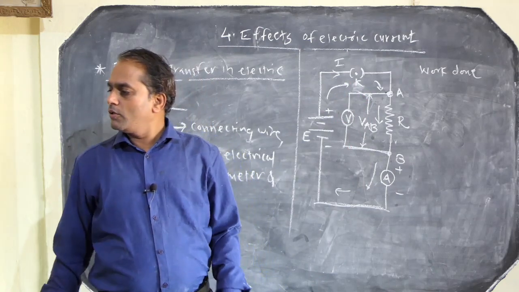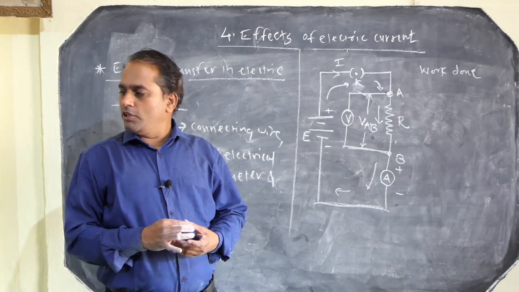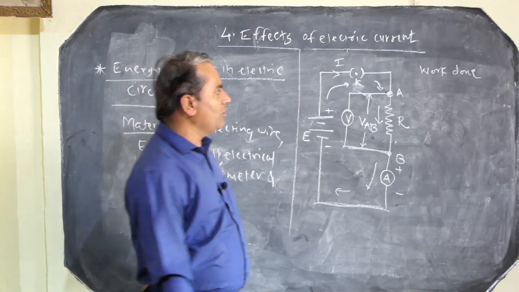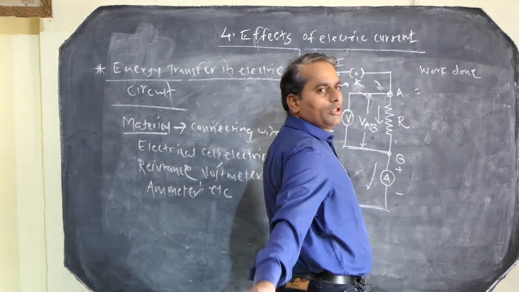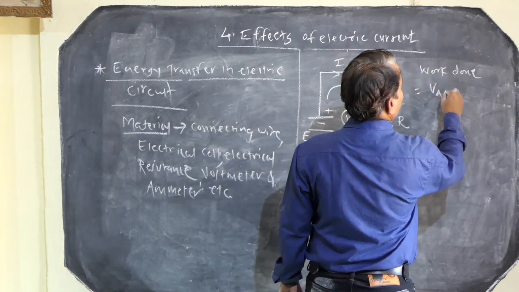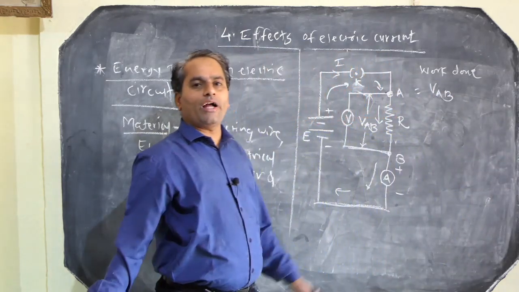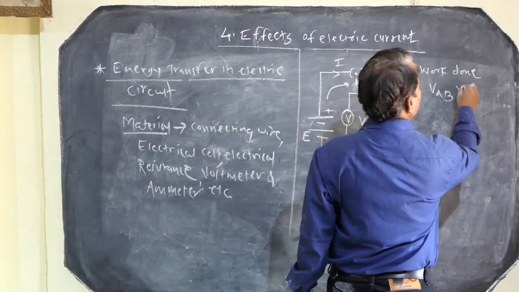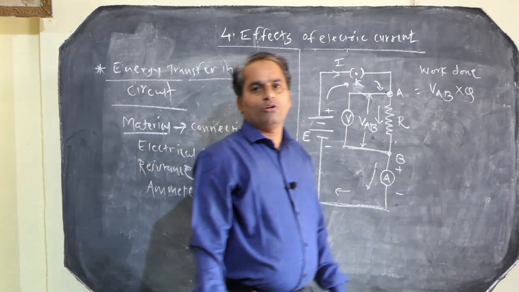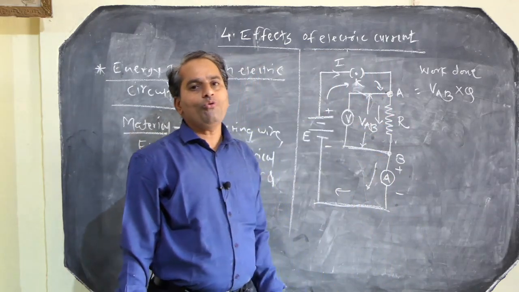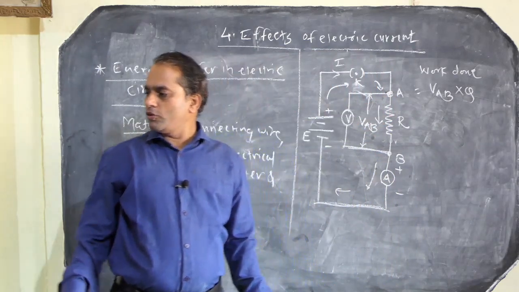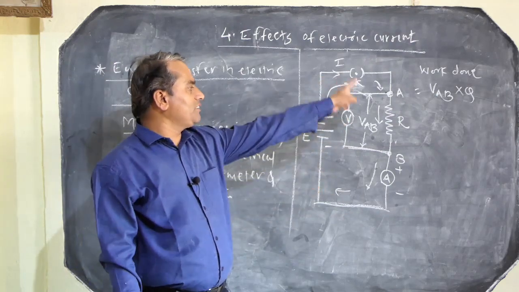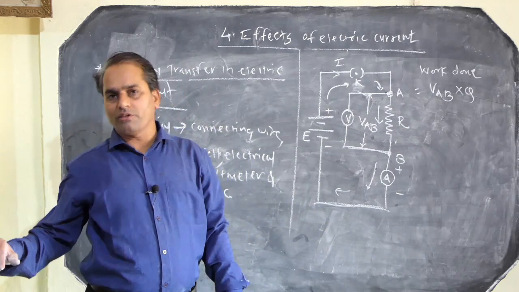Now this work done is equal to VAB, that is the potential across terminals A and B, into the charge Q, that is the strength of the charge. So work done W equals VAB into Q. This work done is equal to the energy supplied by that cell to the electrical circuit.